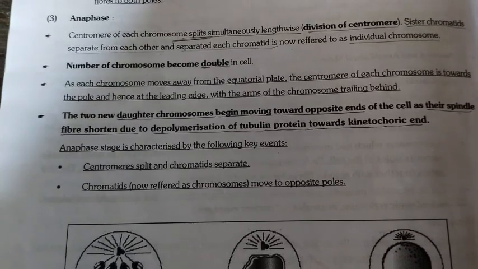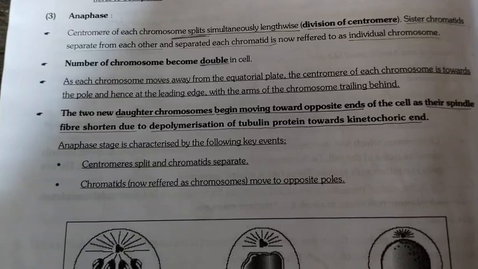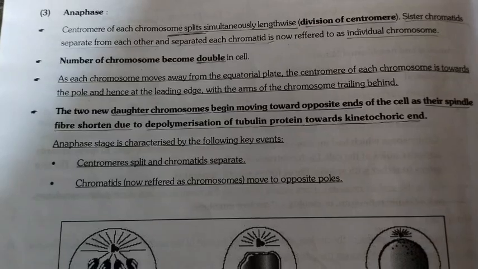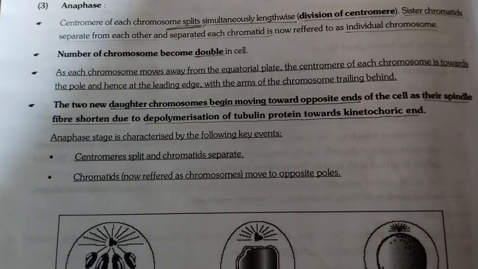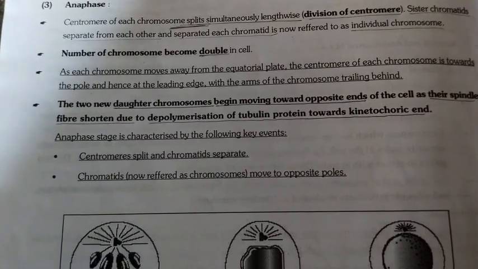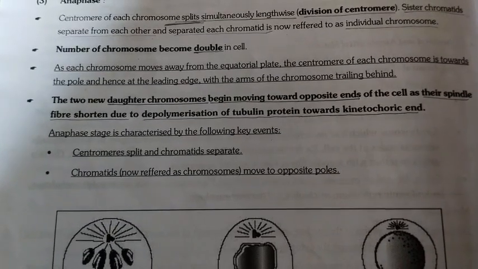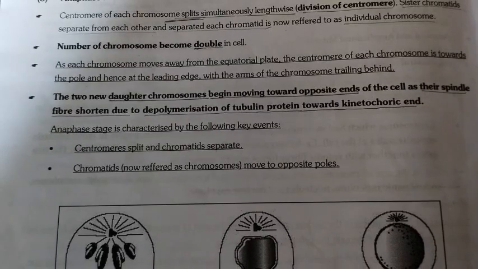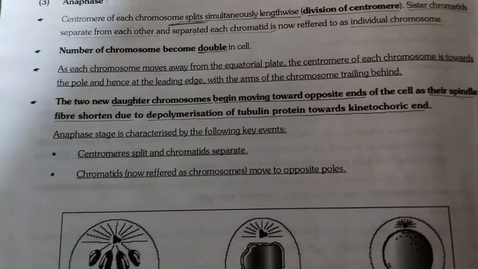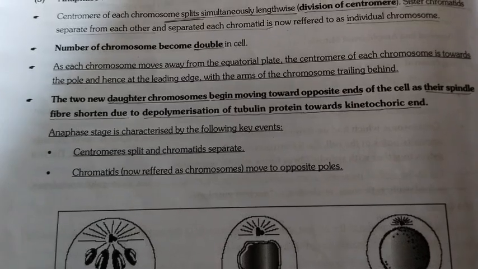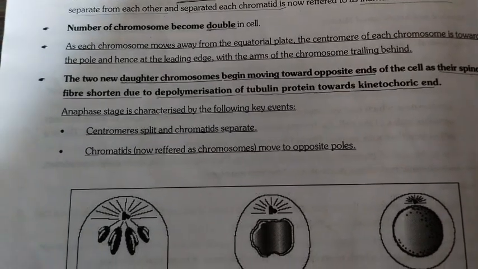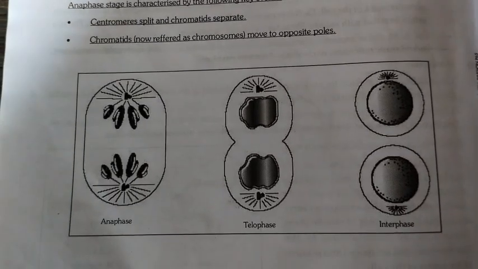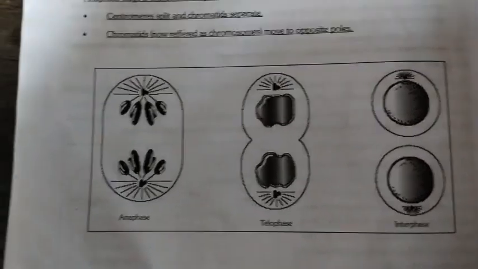The centromere of each chromosome is towards the pole and hence at the leading edge, with the arms of the chromosome trailing behind. The two new daughter chromosomes begin moving towards opposite ends of the cell as their spindle fibers shorten due to depolymerization of tubulin protein towards the kinetochoric end. Anaphase stage is characterized by the following key events: centromere splits and chromatids separate. Chromatids, now referred to as chromosomes, move to opposite poles. Anaphase, telophase, interphase.